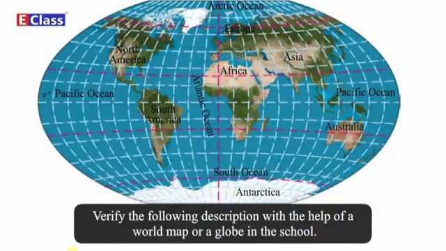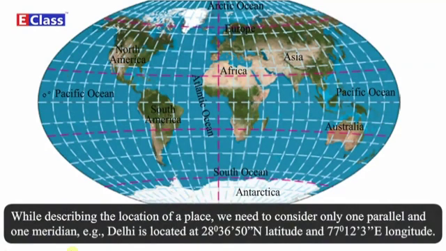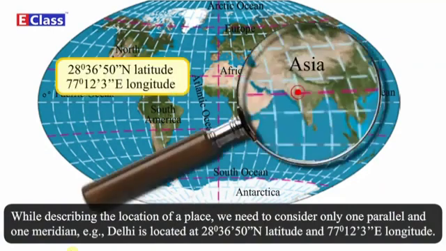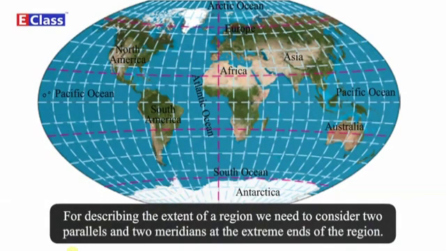Verify the following description with the help of a world map or a globe in the school. While describing the location of a place, we need to consider only one parallel and one meridian. Example, Delhi is located at 28 degrees 36 minutes 50 seconds north latitude and 77 degrees 12 minutes 3 seconds east longitude.